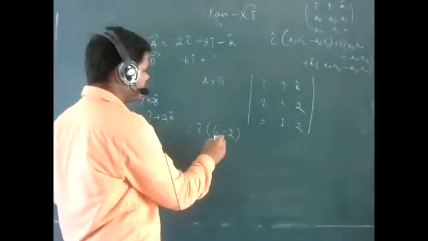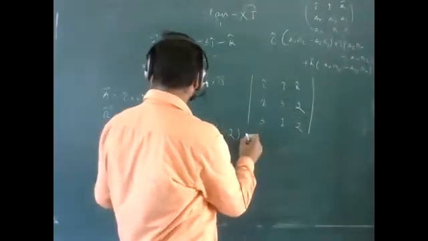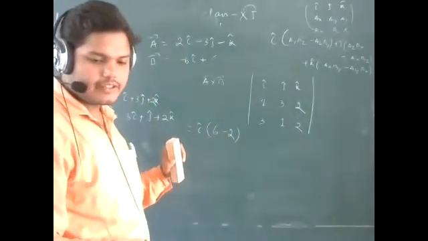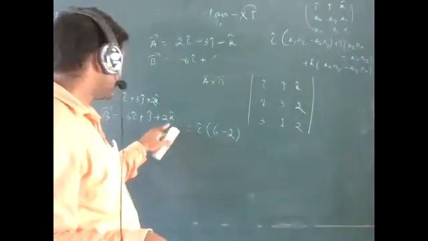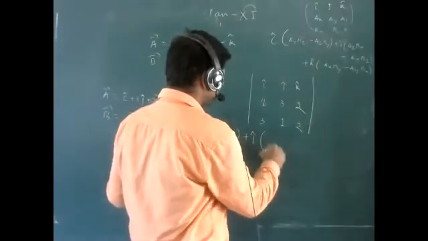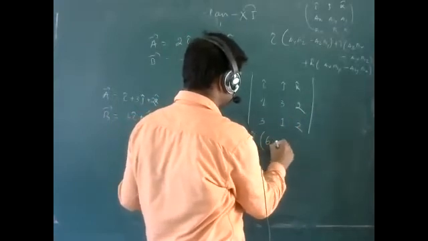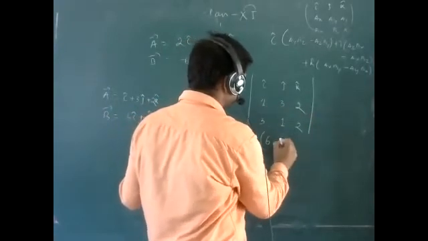That means I cap into 6 minus 2. B vector is 3 I cap plus J cap plus 2 K cap. That means plus J cap into 2 into 3, that means 6 minus 1 into 2, that means 2.